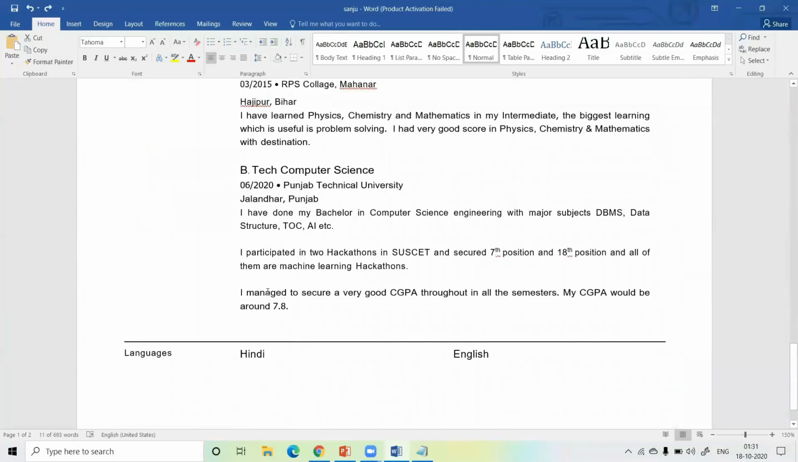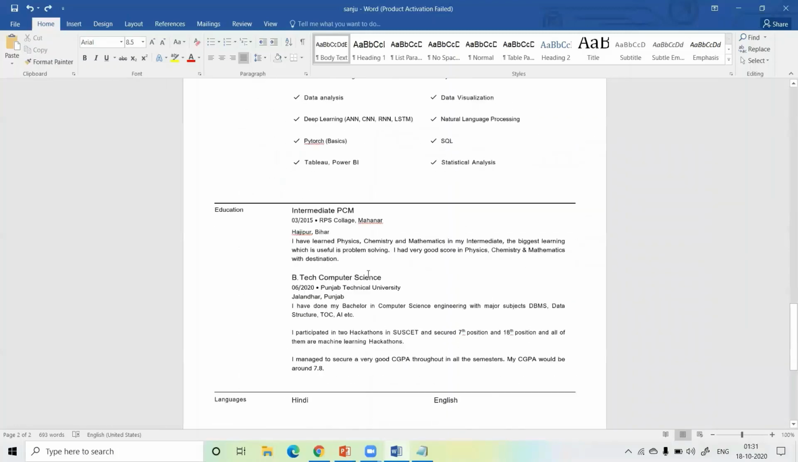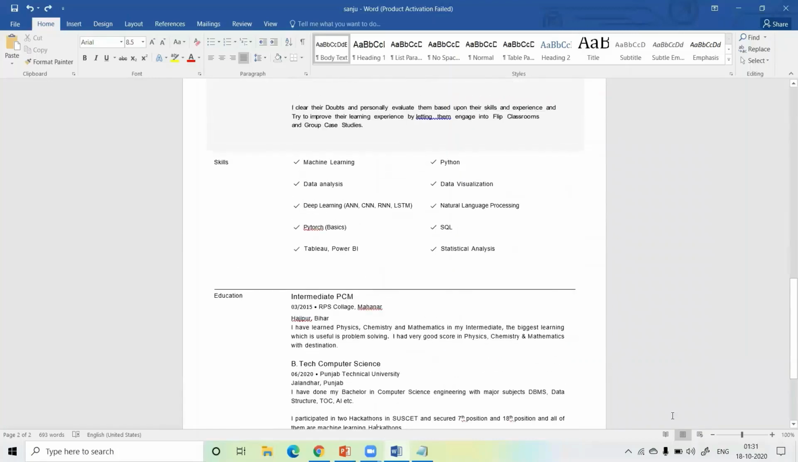Also, I managed to score a very good CGPA in all the semesters. My CGPA is around 7.8. So you have to add your CGPA and your achievements as well. So this is my resume format, guys.